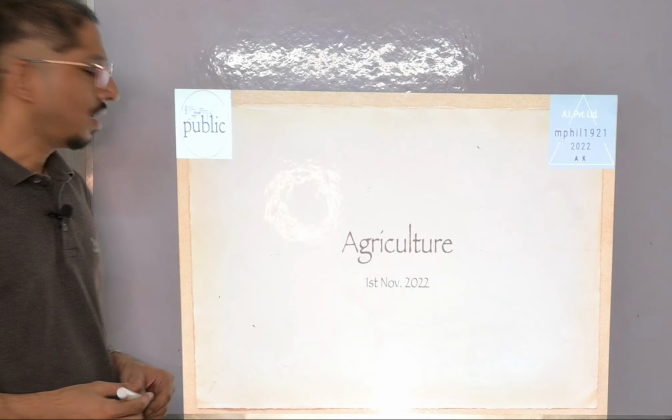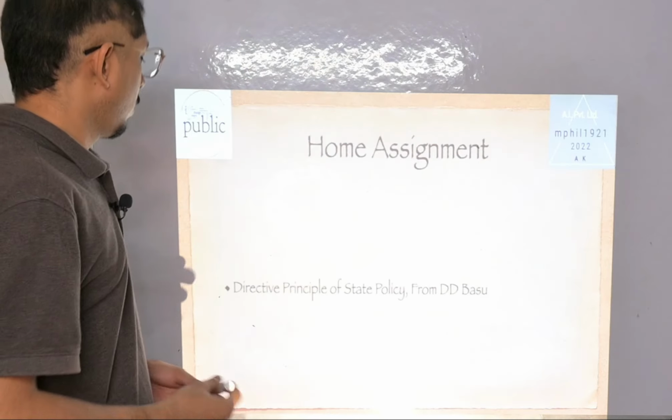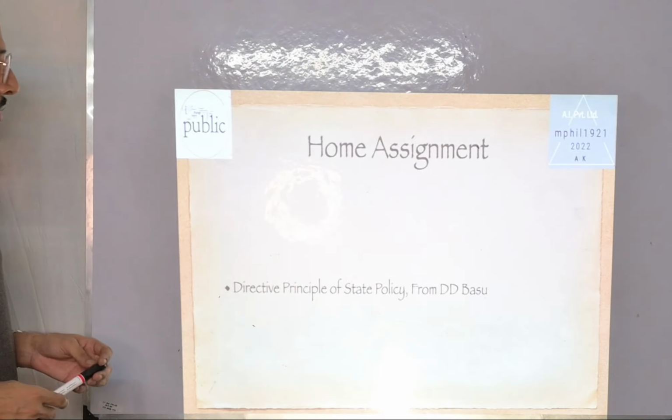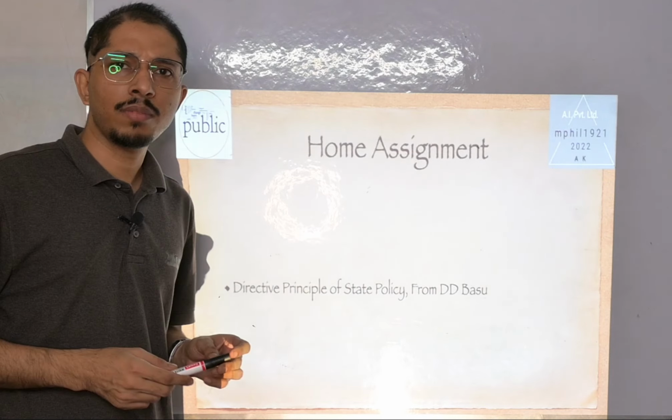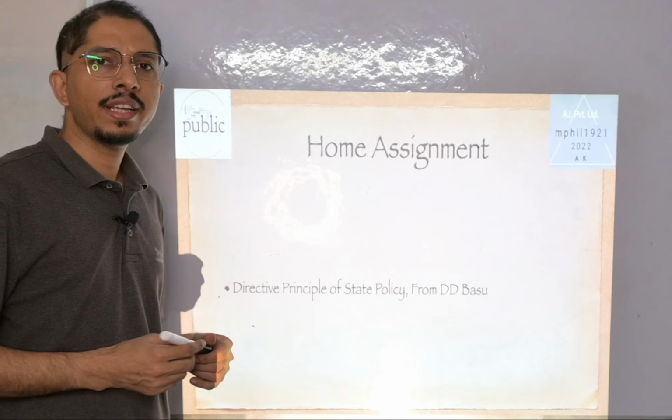So today we are studying agriculture. This one is the home assignment for today. You need to study the directive principles of state policy from DD Basu. It was mentioned there in quite an analytical manner.